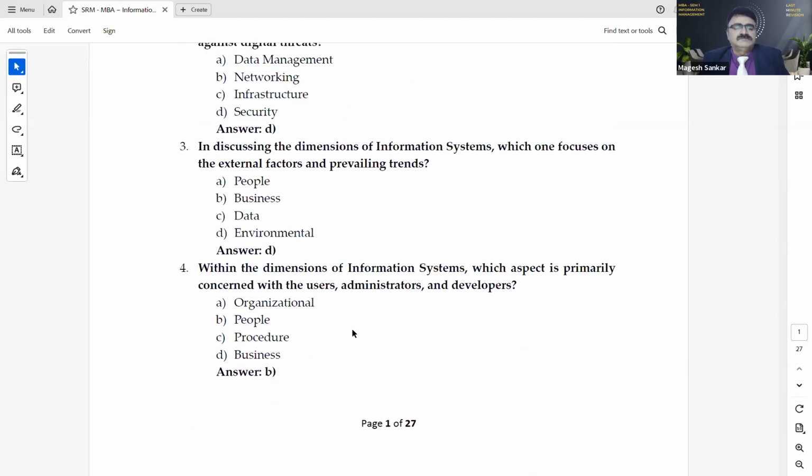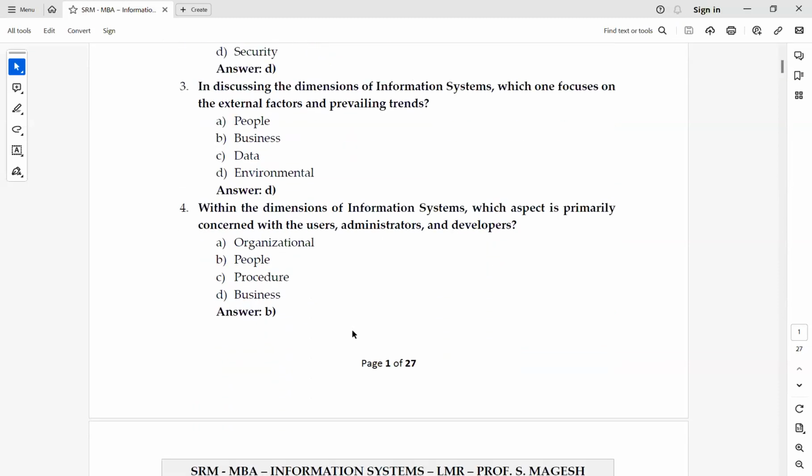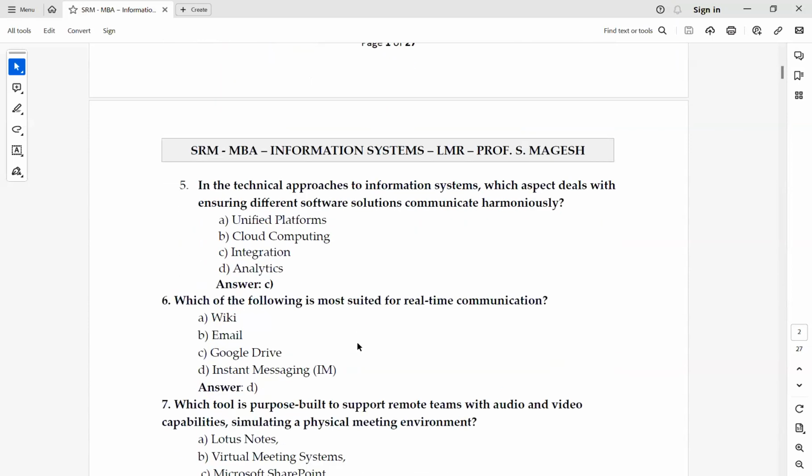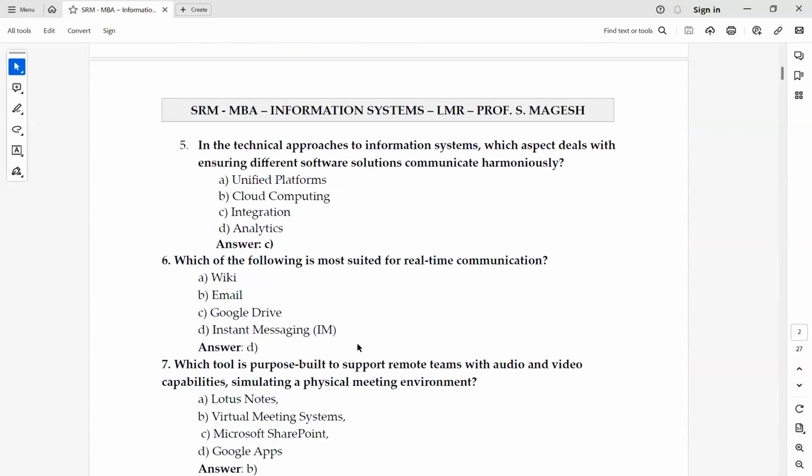Next one, within the dimensions of information systems, which aspect is primarily concerned with the users, administrators, and developers? Answer is B, people. Next one, in technical approaches to information systems, which aspect deals with ensuring different software solutions communicate harmoniously? Answer is integration, answer C. Okay.